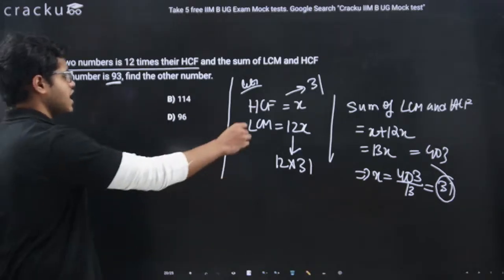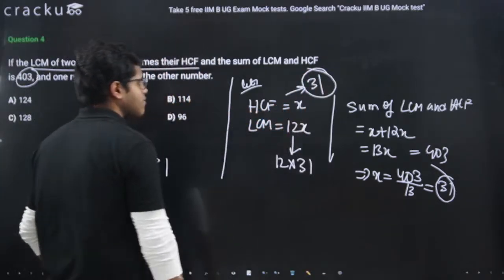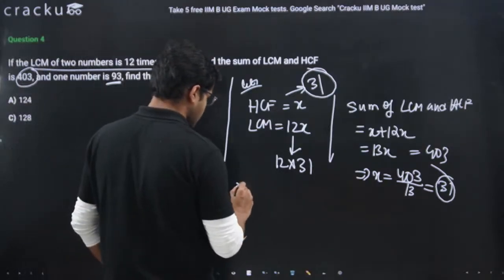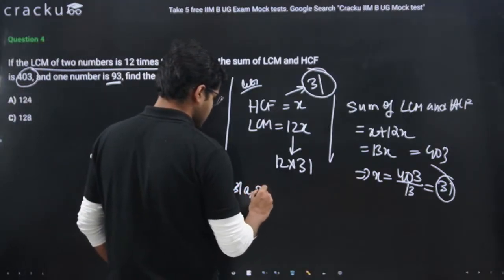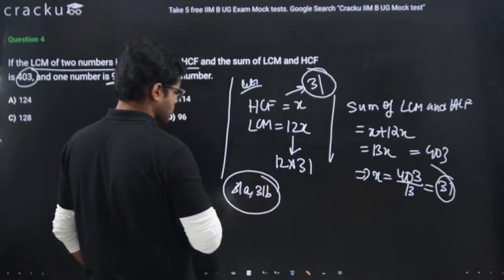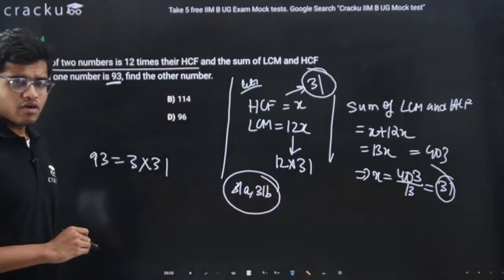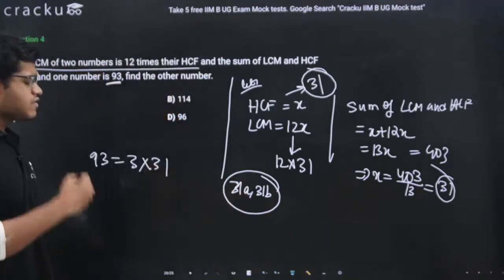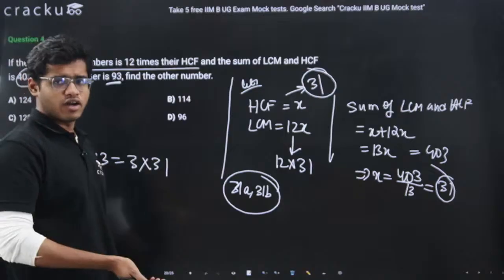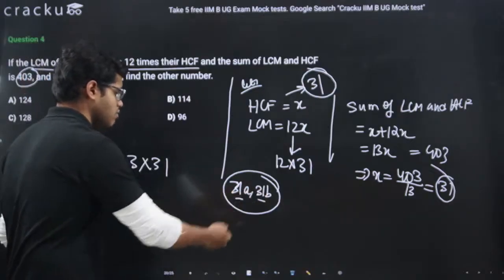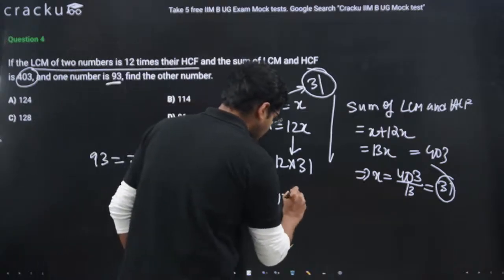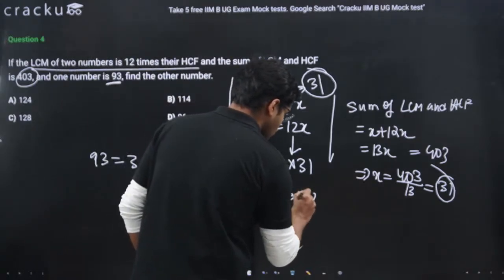Now HCF is 31. Can I write the numbers as 31A and 31B? Because the highest common factor is 31. But the thing we need to note is that A and B have to be co-prime.